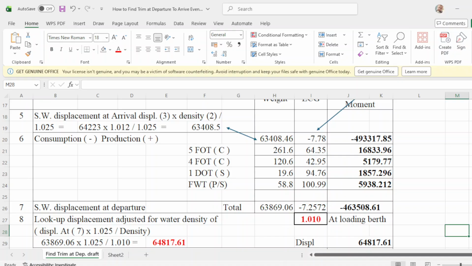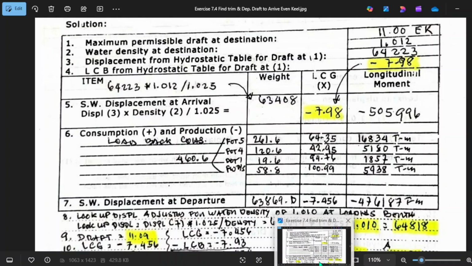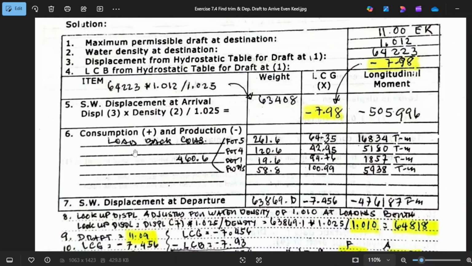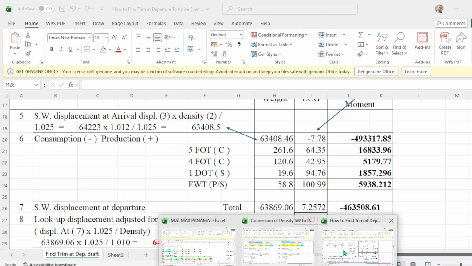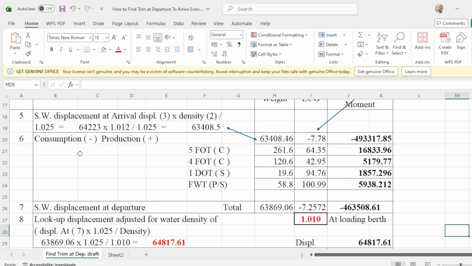While in the consumptions, take note, it says here load back consumptions.